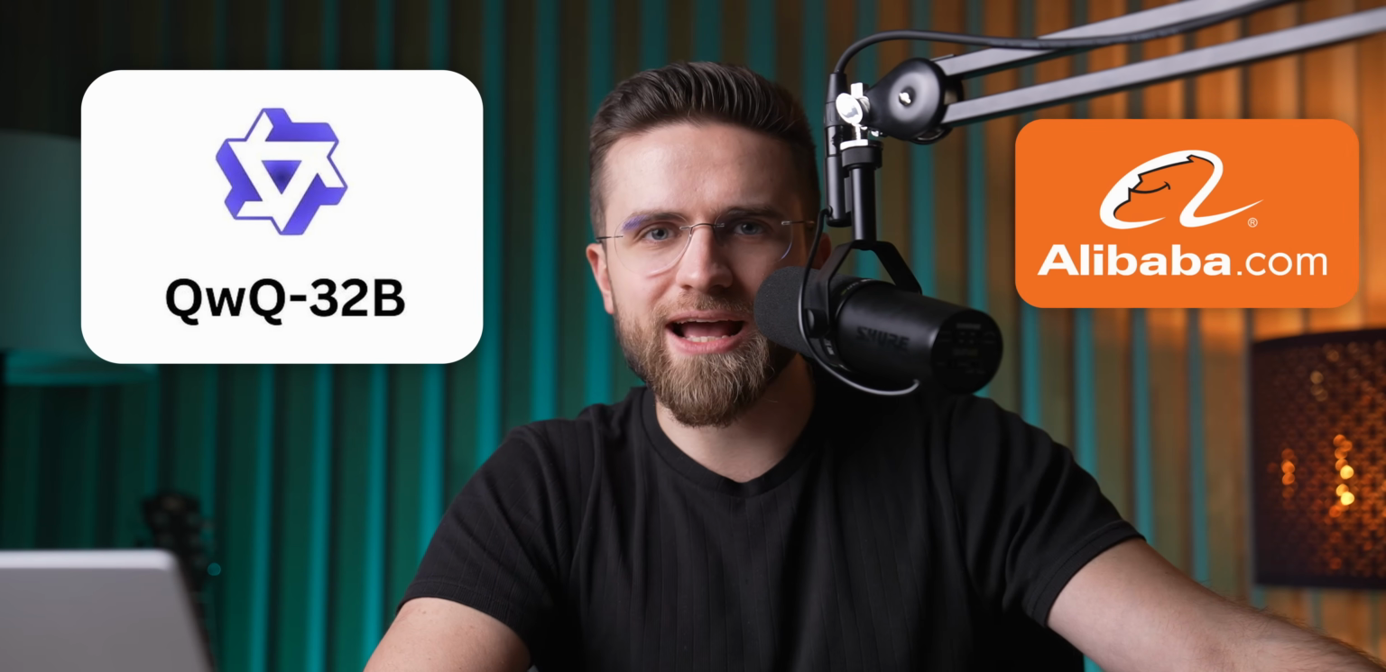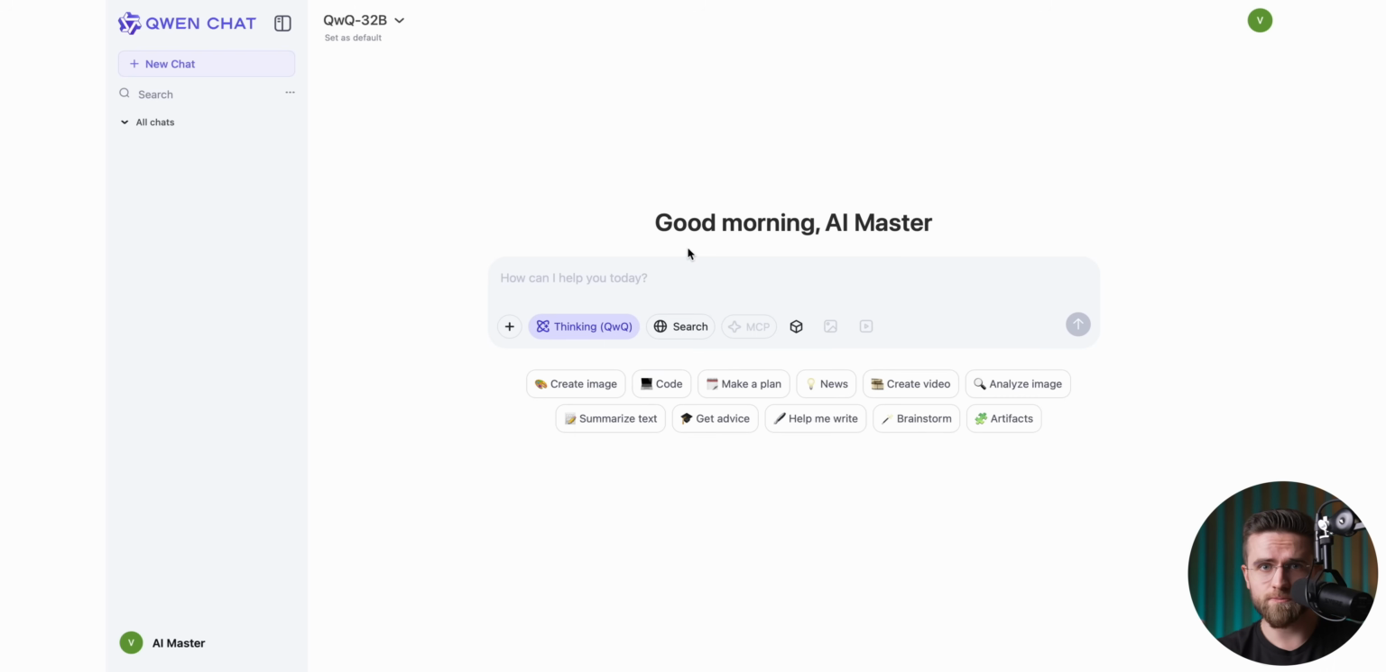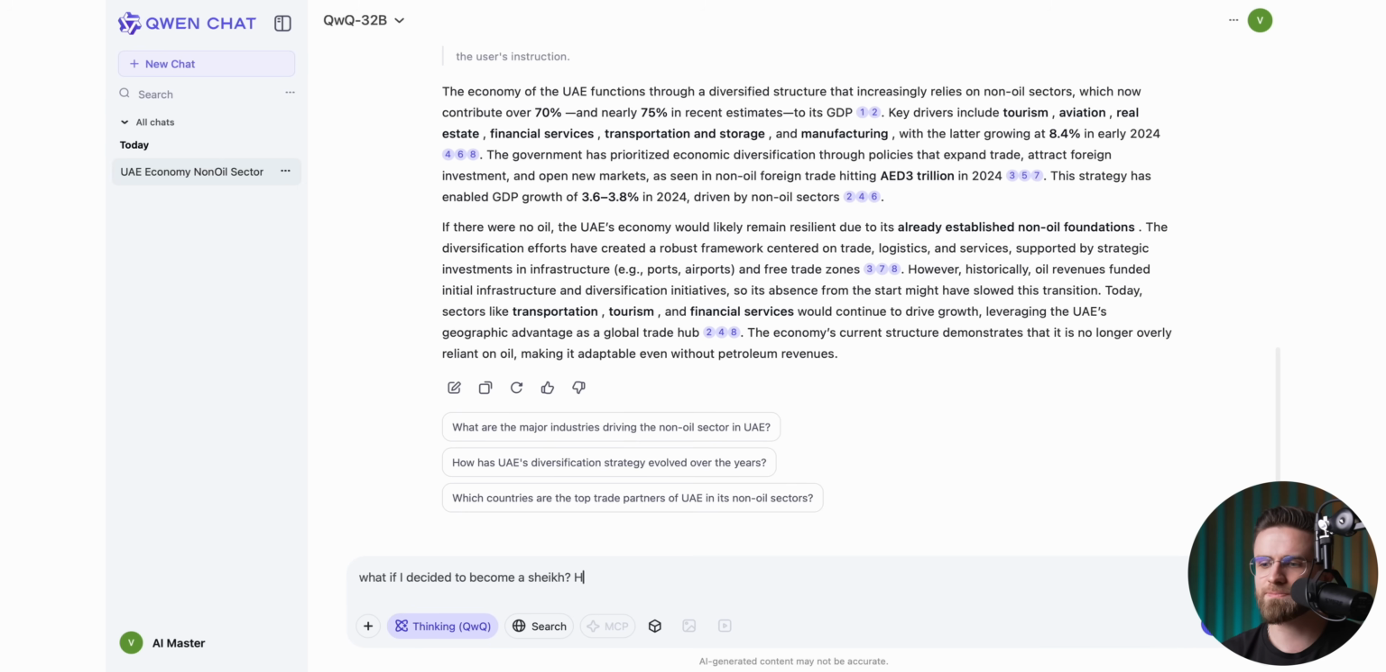QW is a model from Alibaba, and it's quite cool. It might not be on DeepSeek's level, but it's still impressive. It's a free model you can download and run locally, and it has 32 billion parameters. When it comes to answer quality, it's about as good as DeepSeek, but it can be slower.